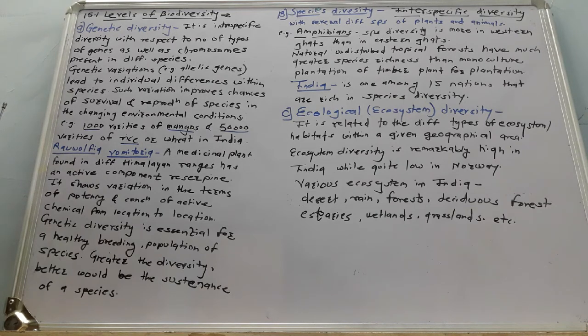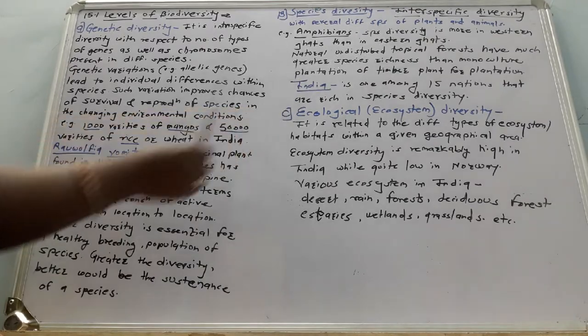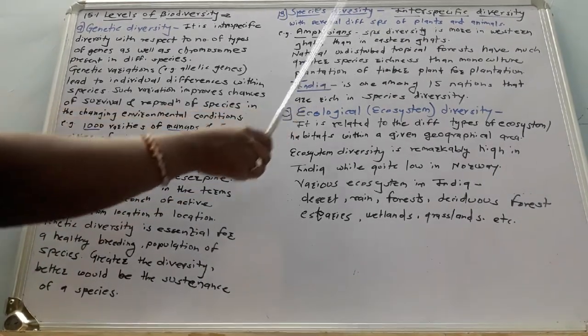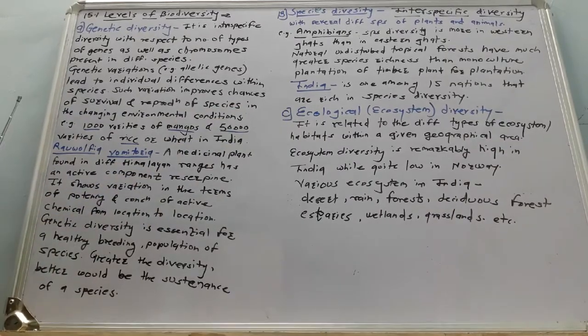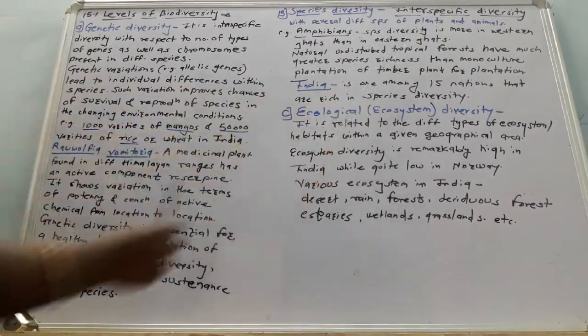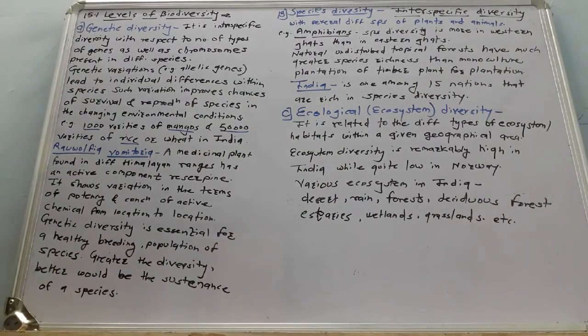If you take a count and compare the number of amphibians generally present in the Western Ghats and the Eastern Ghats, the species diversity of amphibians is more in the Western Ghats as compared to the Eastern Ghats. Some adaptations or environmental factors may be responsible for such variations.